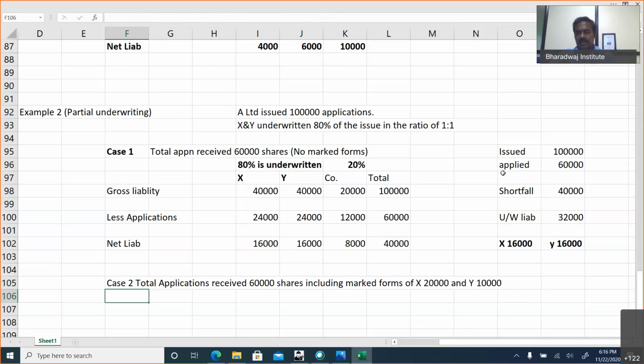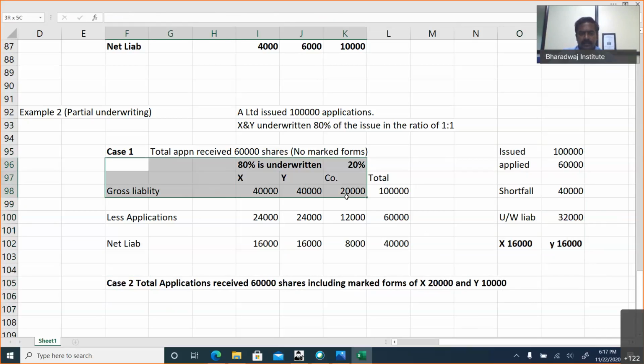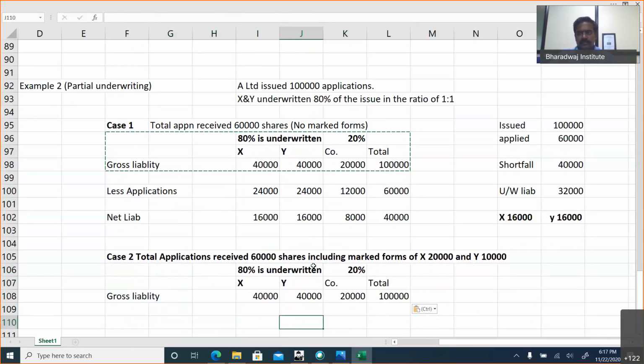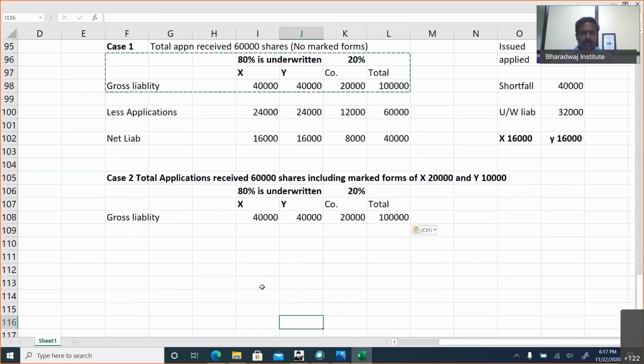Don't solve by the same shortcut method. It's not going to be the same. This is a most important case that can be tested in exam. The first two things are going to be same, but other things will be different. Try this.